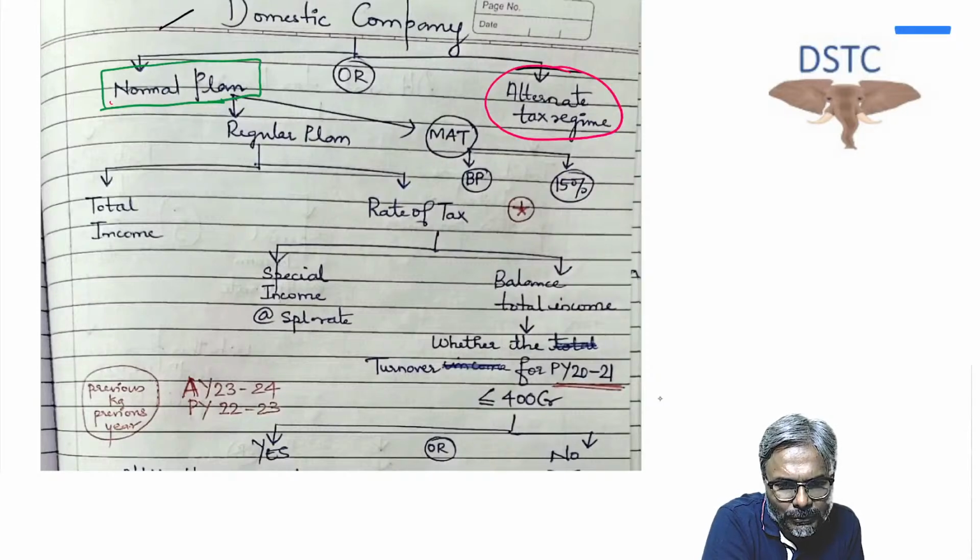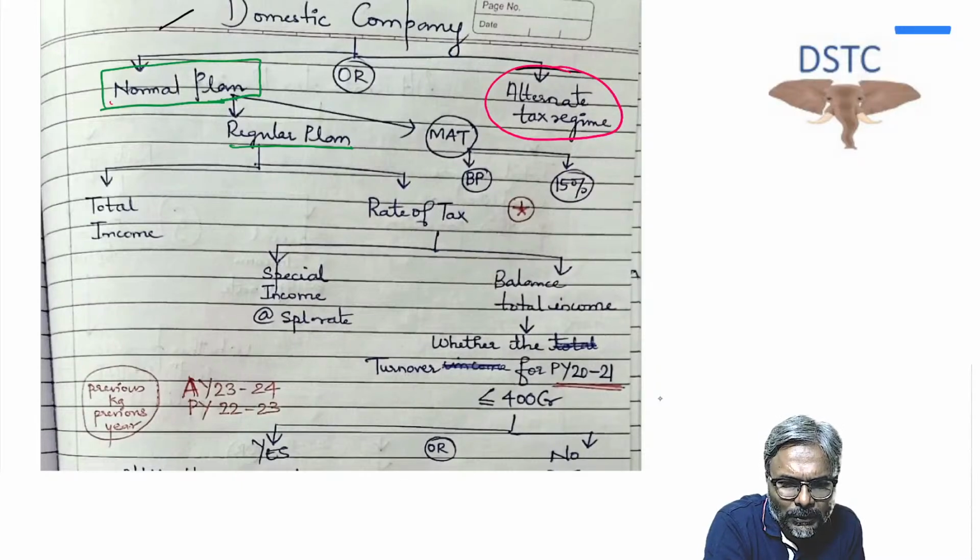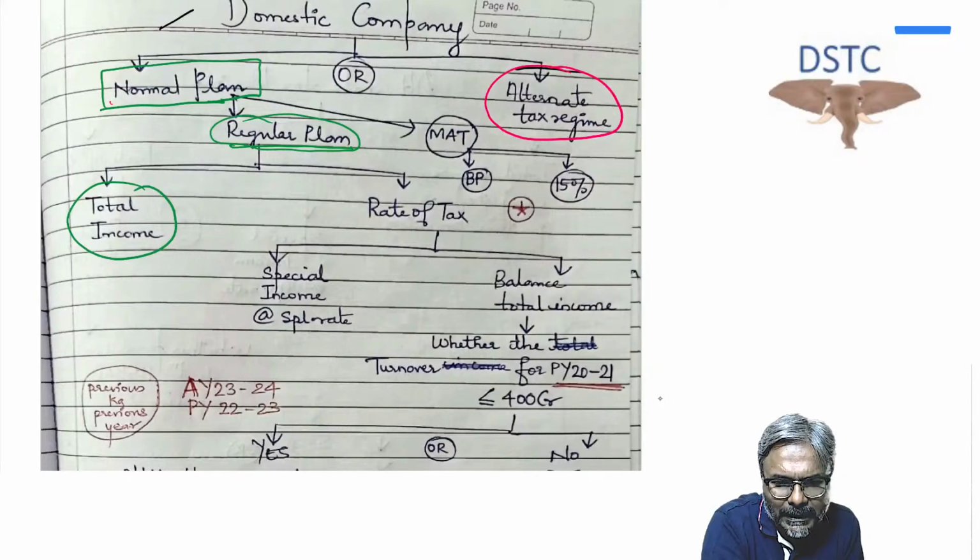Normal plan, students, what you do, in this case, the regular provisions and the MAT provision. In the normal plan itself, MAT is applicable. MAT has to be compared with the liability under the regular provision, isn't it? What do you do in the regular provision, students? You compute the total income, and on that total income, you multiply with the rate of tax. I'm talking about the company.